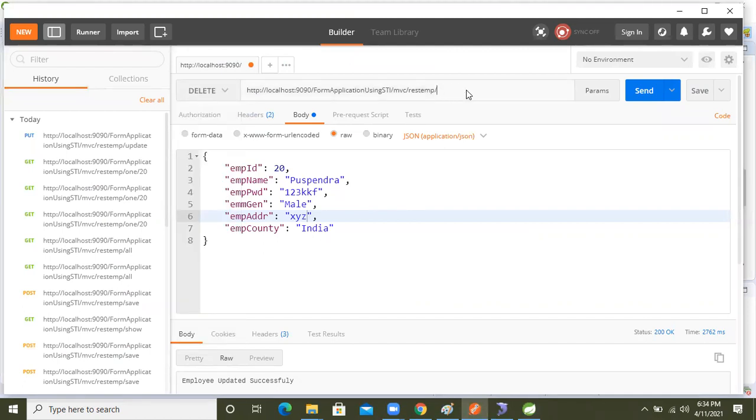Remove, right? REMOVE. After that, what is that? ID number 20, right? ID number 20, we need to delete it. Okay, now make the request.